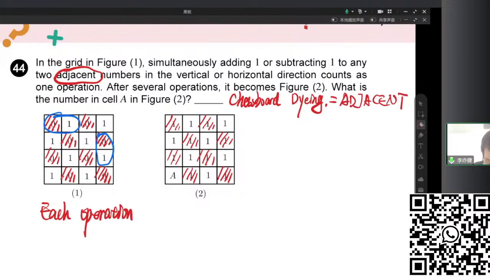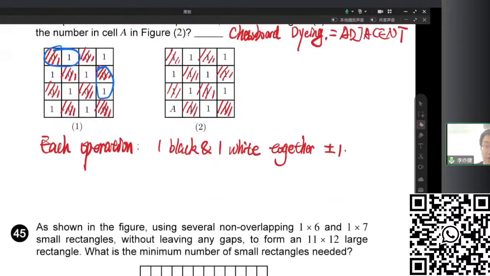During each operation, the two adjacent grids must be one black and one white. So together, +1 or -1. So two numbers +1 or -1 together.